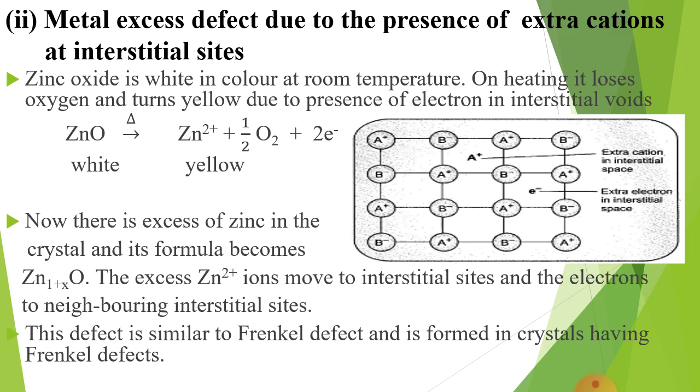This defect is similar to Frenkel defect and is found in crystals having Frenkel defect. Just like a Frenkel defect, cations move into the interstitial sites. These trapped electrons provide color to ZnO.